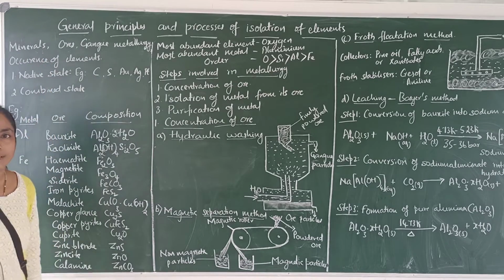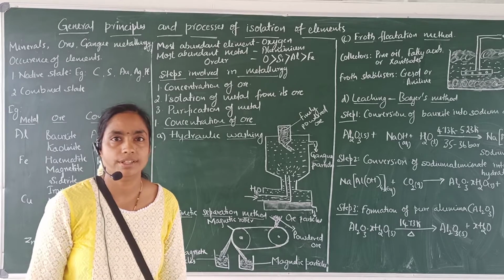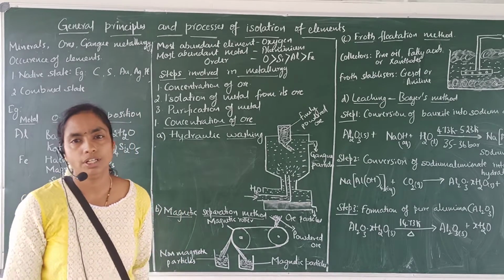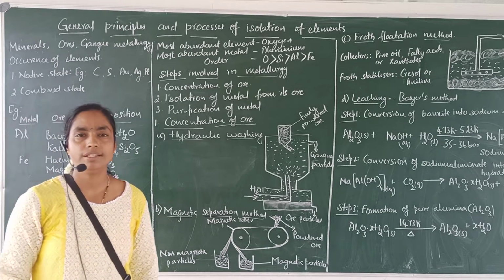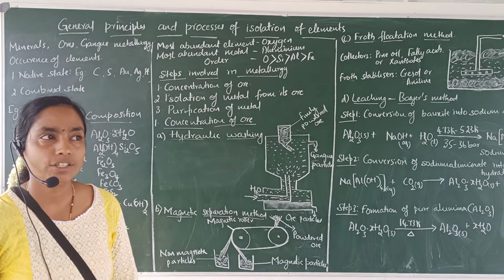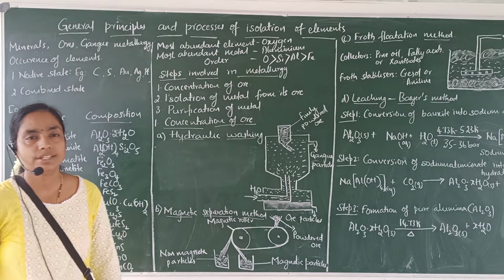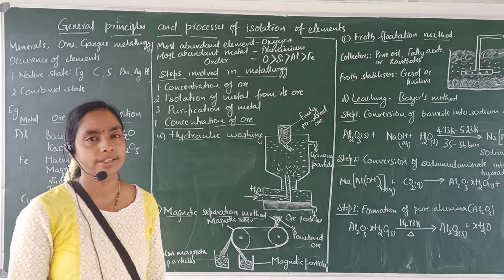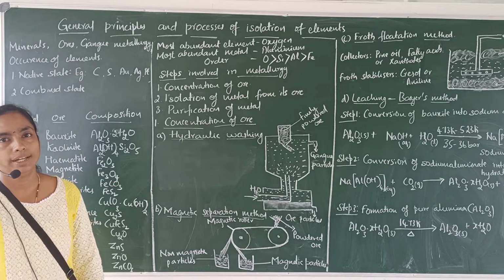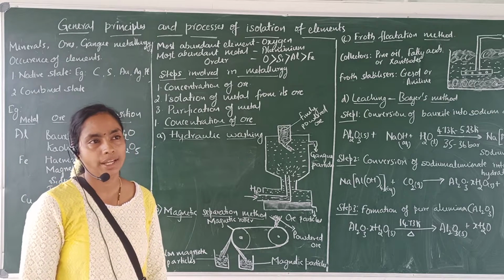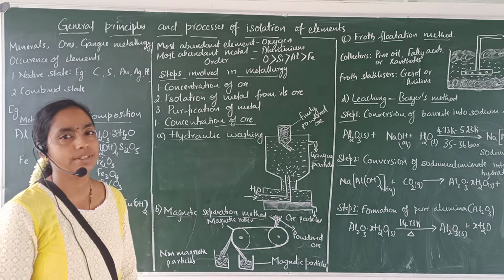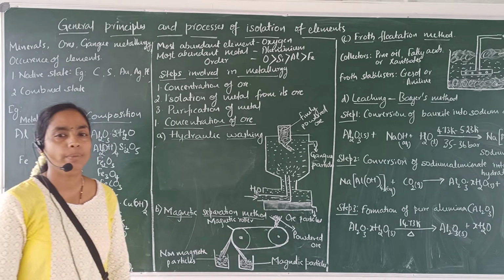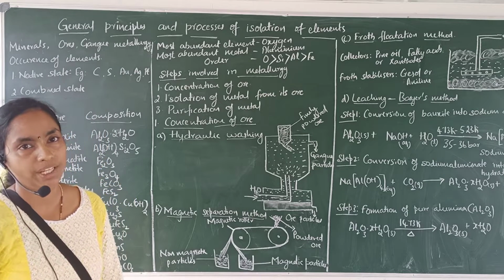Minerals. Minerals are naturally occurring substances containing metals and metallic compounds. Any naturally occurring substance, if it contains metal or metallic compound and it is obtained by mining, then such substances are called minerals. The examples for minerals are hematite, magnetite, galena, zinc blende, etc. All these substances contain metals or metallic compounds and they are obtained by mining. Therefore, they are called minerals.